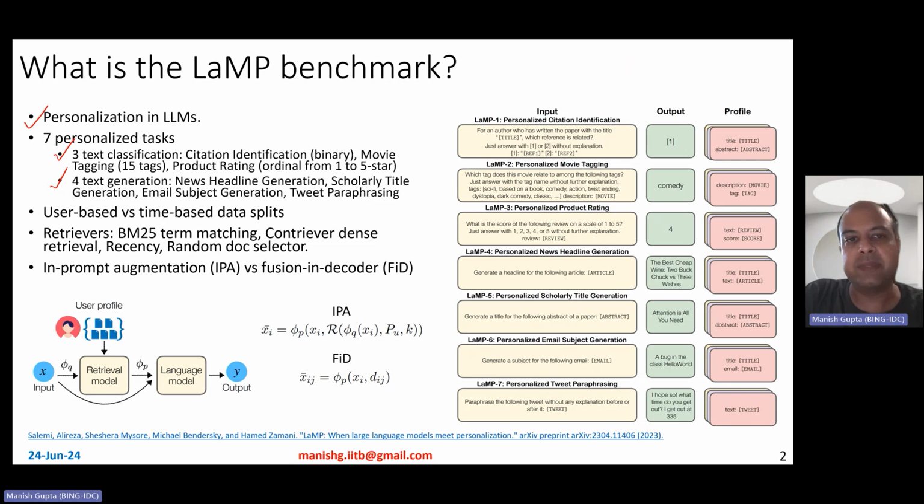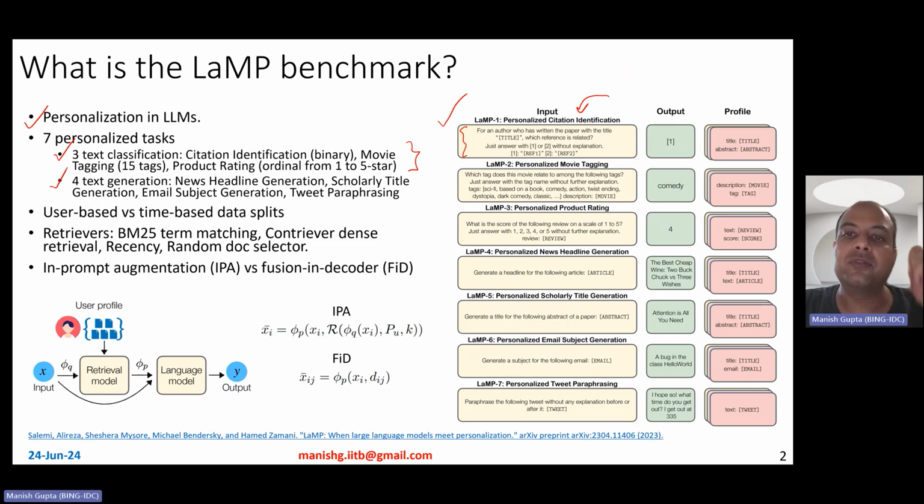Okay, so here are some examples. I'll also talk about the text generation tasks, but let's look at the examples to understand these 3 text classification tasks themselves. The first one is personalized citation identification. Here, the input looks like this: for an author who has written a paper with a given title, which reference is most related? Just answer with one or two, and there are 2 references provided. So the input comprises 3 things: title, reference 1, and reference 2.